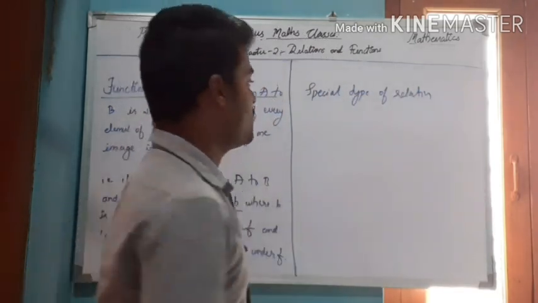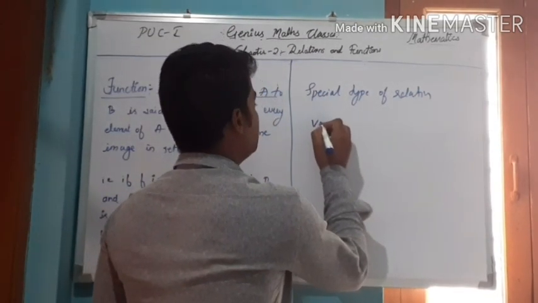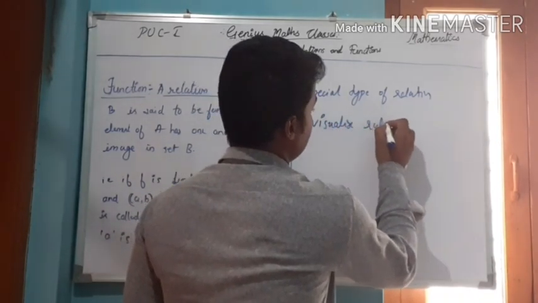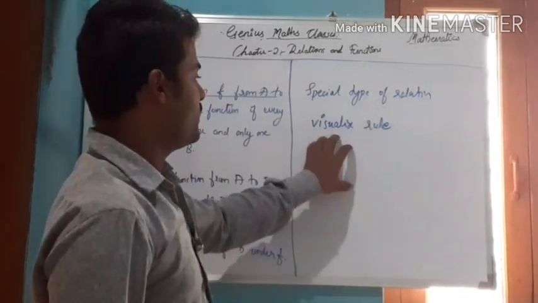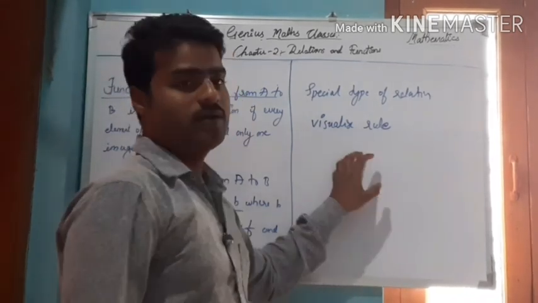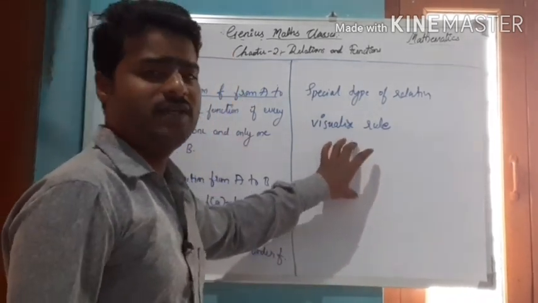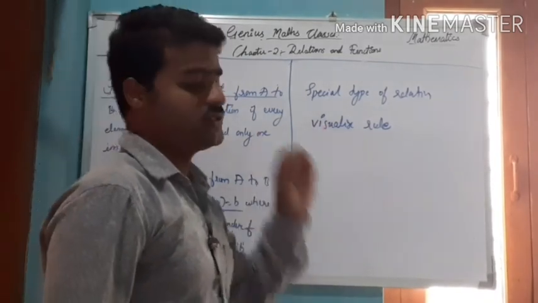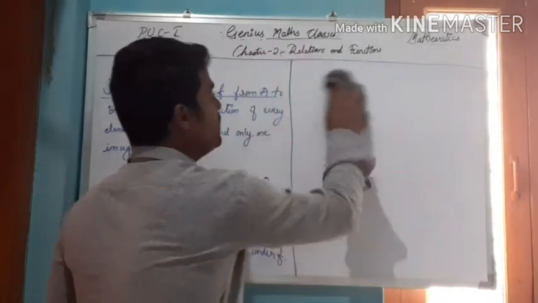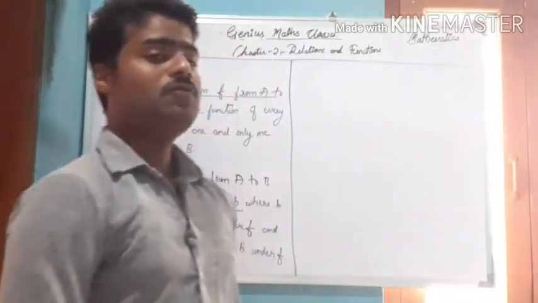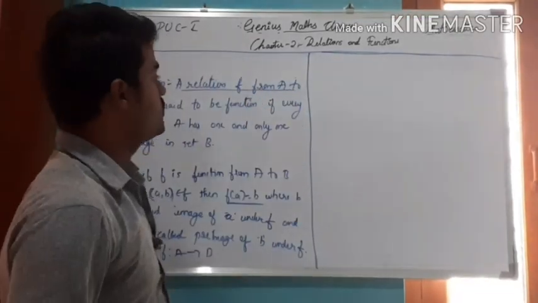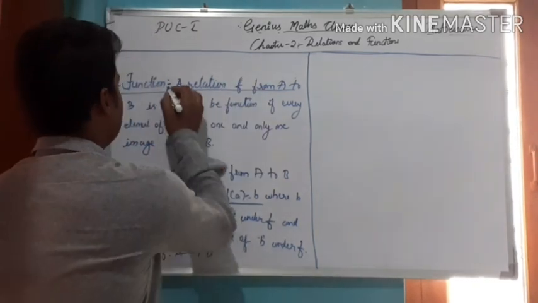You can also call a function a rule. Function is also a rule. Functions are a main concept in mathematics. In many mathematical concepts we use functions, right? So with that I am going to define the function. Before defining the function, you must know the relation. We have to define the function today. So a function is a special type of relation.